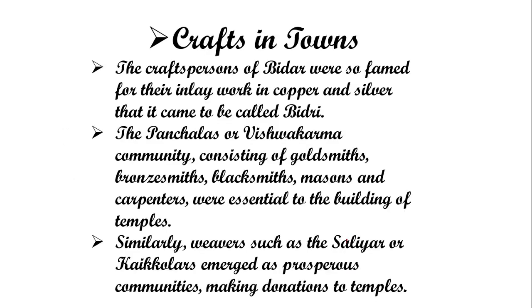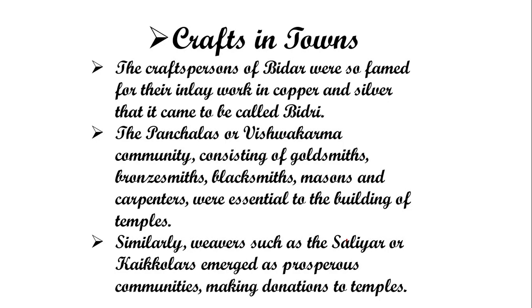Now we will discuss the crafts in towns, which types of arts and crafts were developed during the medieval period in these towns. The craftspeople of Bidar were so famous for their inlay work in copper and silver that it came to be called Bidri. As I already told you about Bidri work, it is a type of metal work.